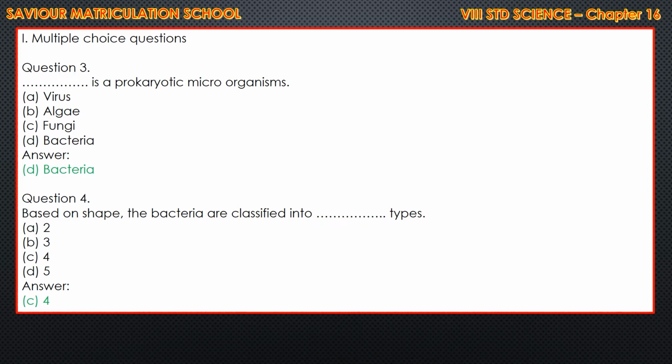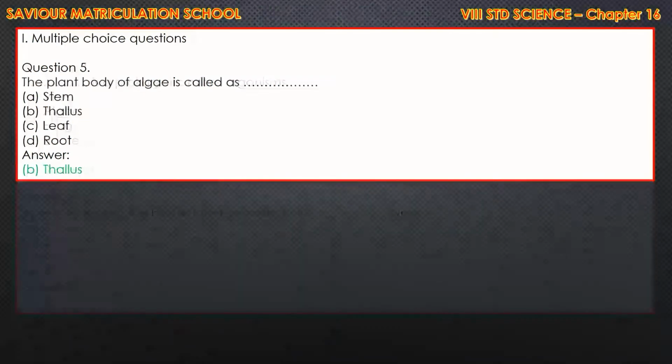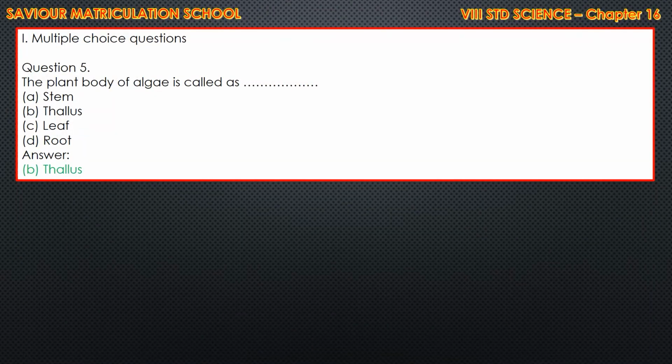Then based on the shape, the bacteria are classified into dash types. How many types is it? 4. So which is the option? C. Option C is the correct answer. Common cold in human body is caused by influenza. In the book it's a different answer.